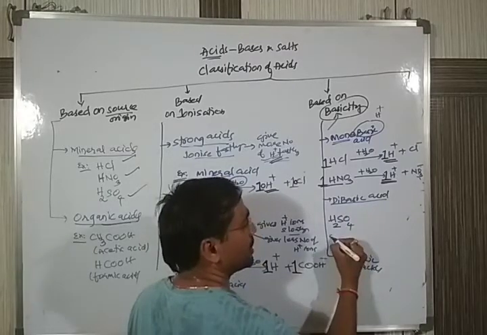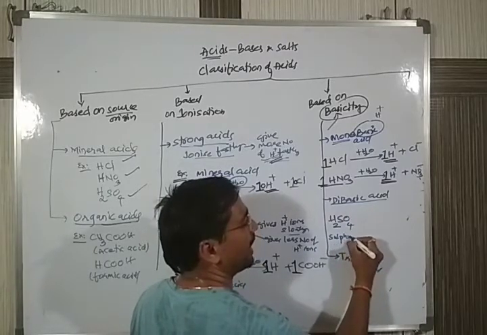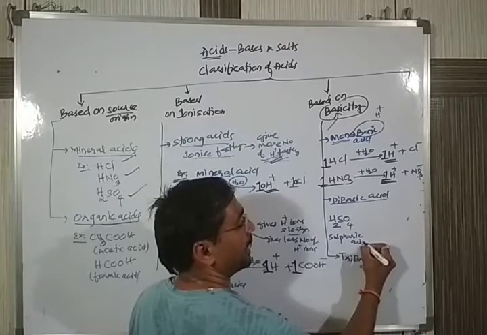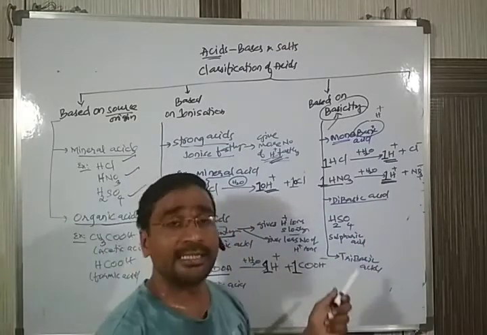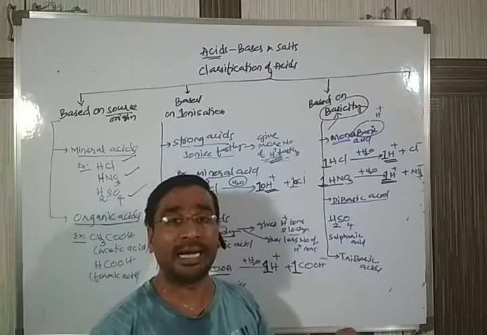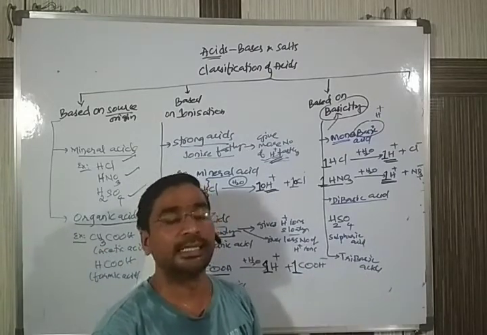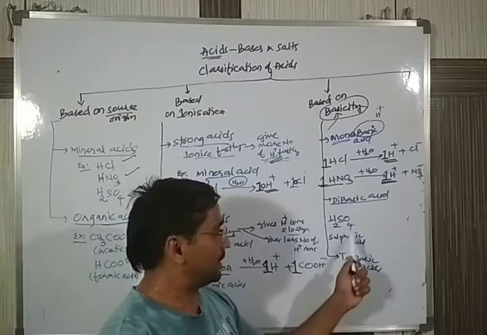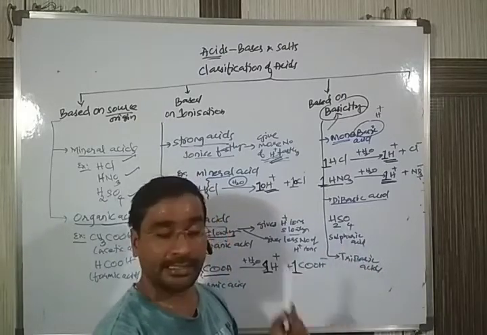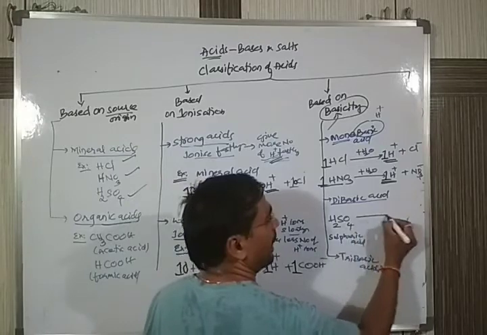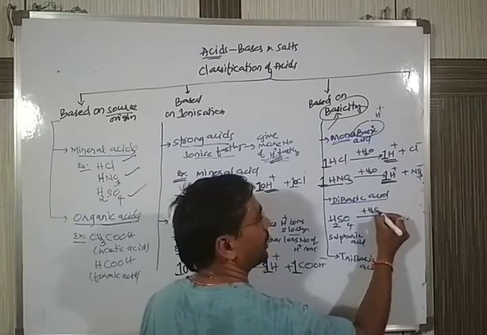The name of this H2SO4 is called what? Sulfuric acid. This is the acid mostly present in our batteries, in our houses, in the inverters or our automobiles. In the battery, the acid is sulfuric acid. I am adding a little bit of water to the sulfuric acid.